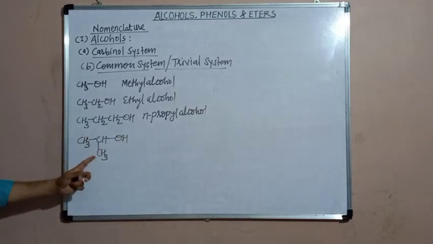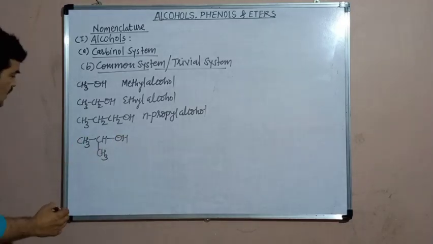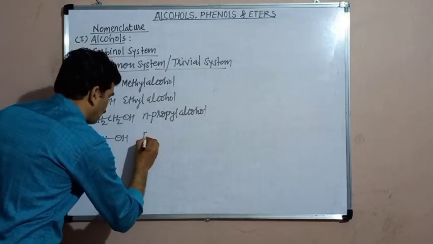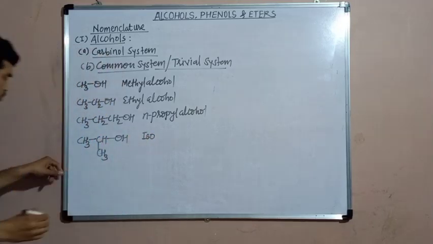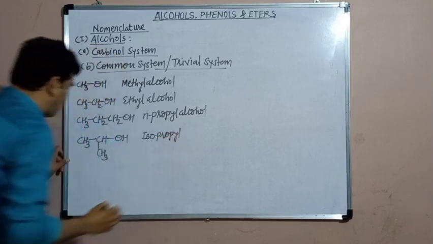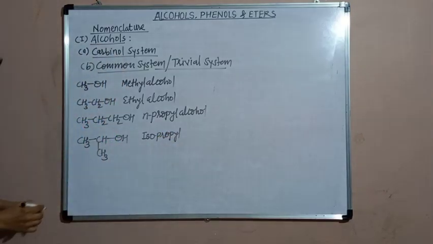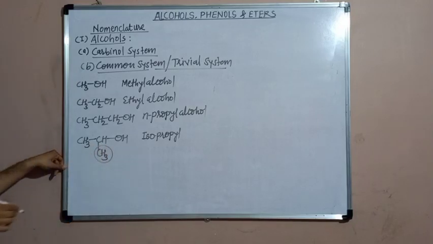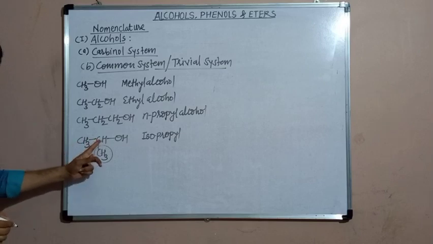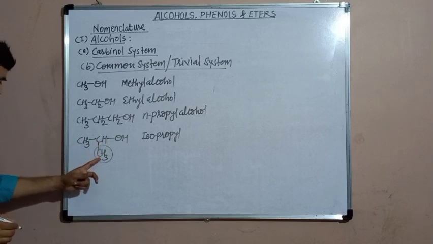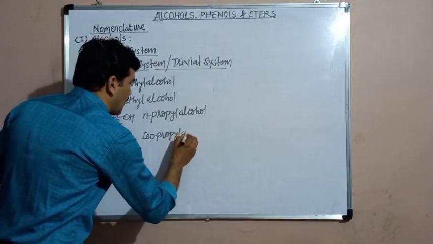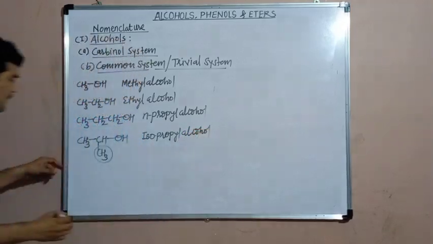This is also a propyl group. But here the suitable prefix is iso. Isopropyl. The prefix iso is used whenever one methyl group is attached to the last but one carbon. Last carbon, this is last but one carbon. And this is the methyl group attached to the last but one carbon. Therefore, here the suitable prefix is iso. Its name becomes isopropyl alcohol.